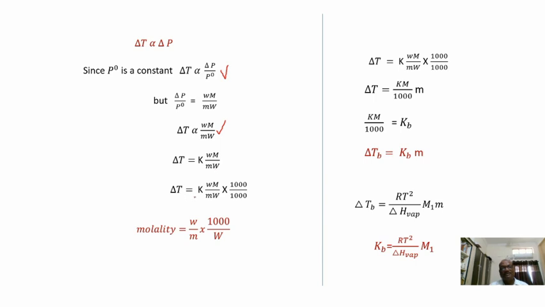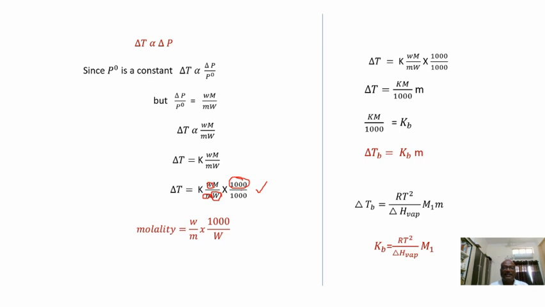So delta T is equal to K into, let us multiply and divide by 1000, because our target is to introduce the molality term. That's why we multiply and divide by 1000. There will be no change in value. After that, small w by small m into 1000 divided by capital W represents molality.